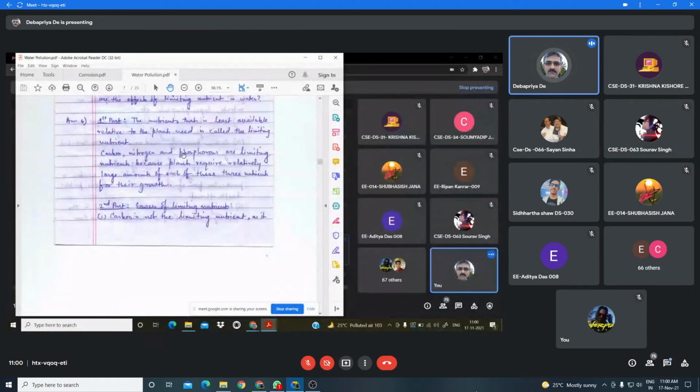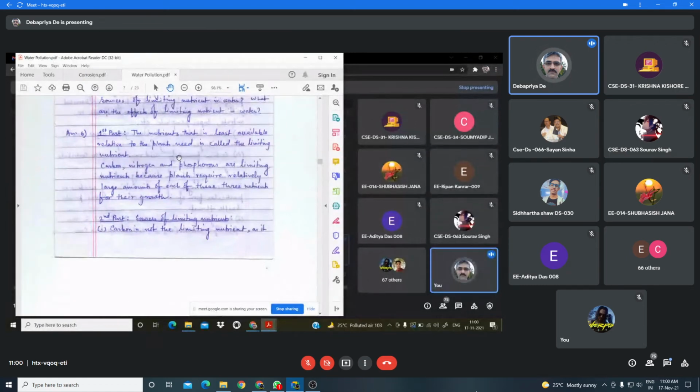But carbon is not actually considered a limiting nutrient because there are various sources of carbon in the water body, that is, from natural sources like dissolved carbon dioxide. Just now I told you about the greenhouse effect, and you know that carbon dioxide is a major greenhouse gas, and its concentration in the atmosphere is increasing day by day due to human and industrial activity.